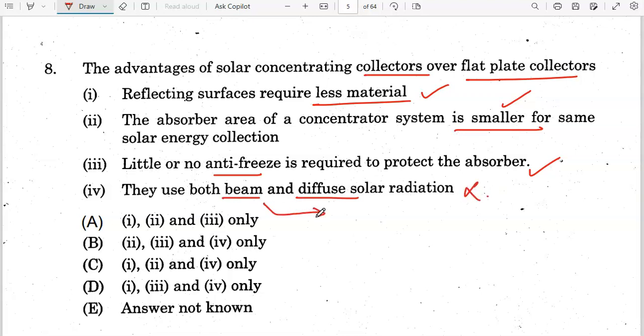So they can use only beam solar radiation because this diffuse component cannot be reflected. Okay, so there will be a loss. So this statement is wrong. Alright? They use only beam solar radiation. So 1, 2, 3 only are correct. Alright? So advantages are 1, 2, 3. Option A is the correct answer.